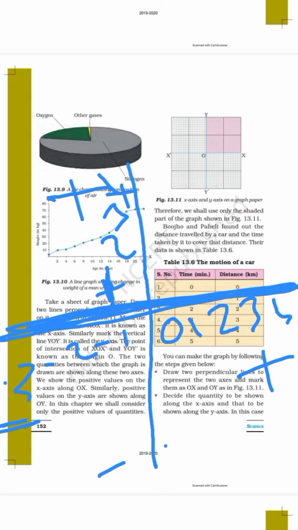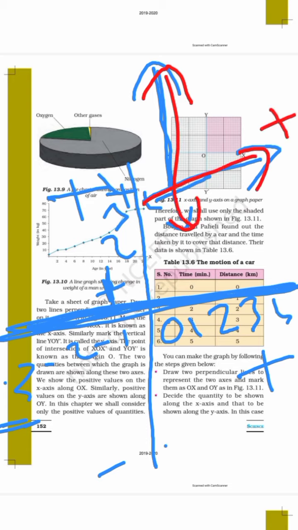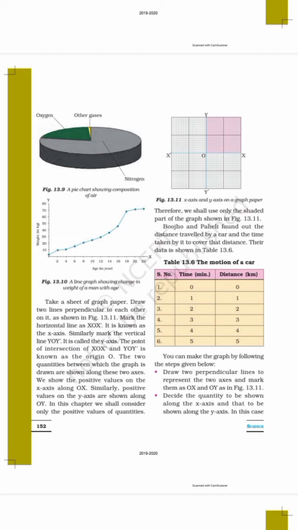So whenever you want to draw a graph, you have to make it this way only. In your graph book, you have to draw it this way only, because here both are plus. At your level, you don't have to draw minus anywhere. That is why you have to draw it this way.